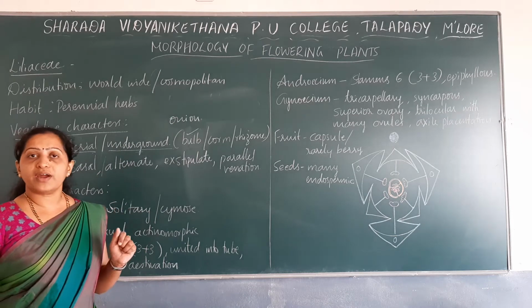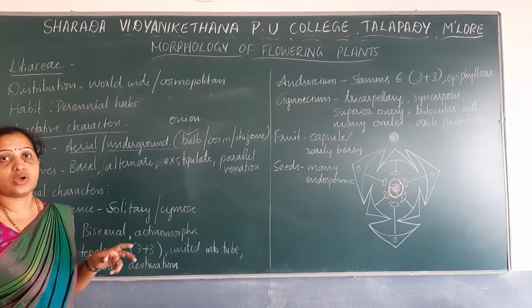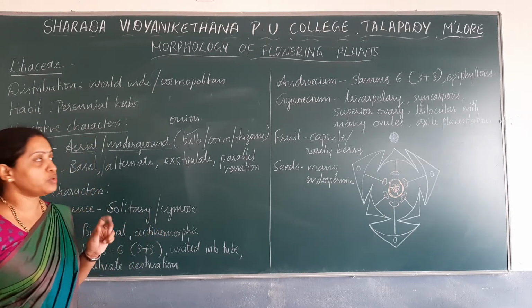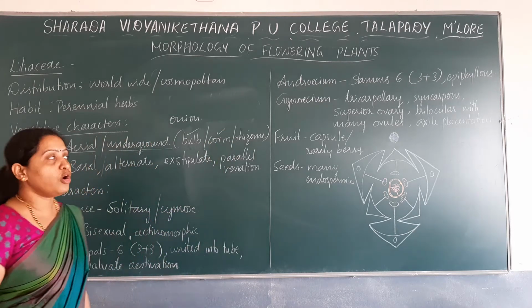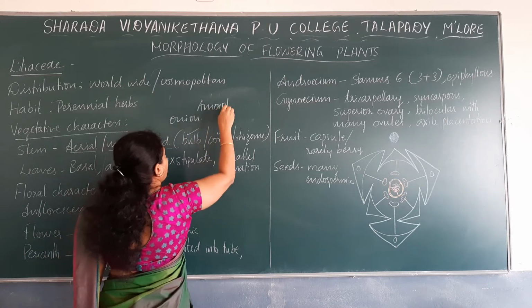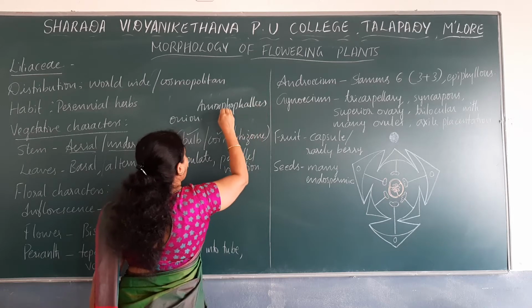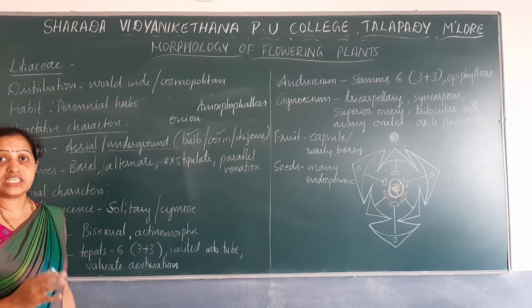Onion has a modified stem which stores food, and it also has a modified leaf which is fleshy and stores food. Then corm. Example for corm, Amorphophallus. Amorphophallus in common language or in English we usually call elephant's foot.